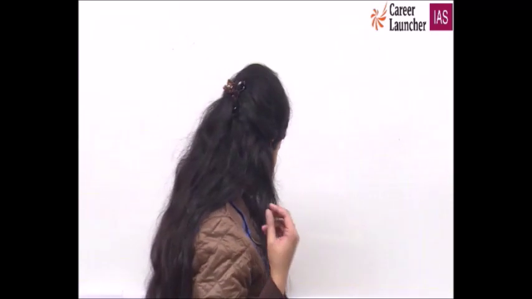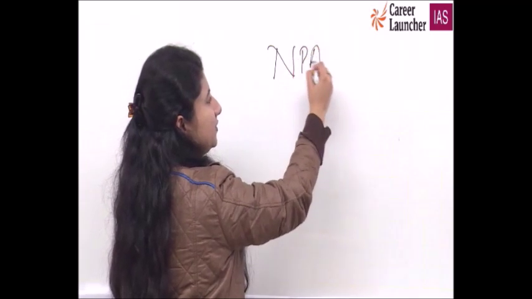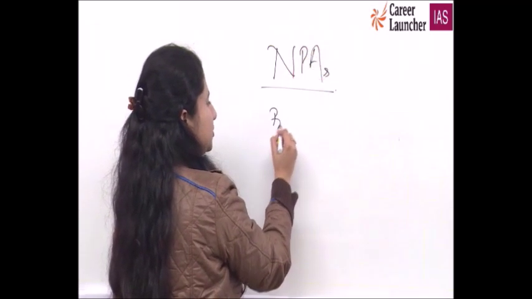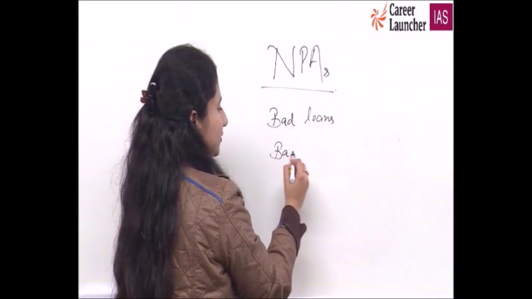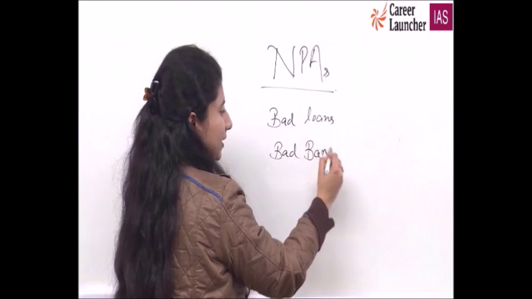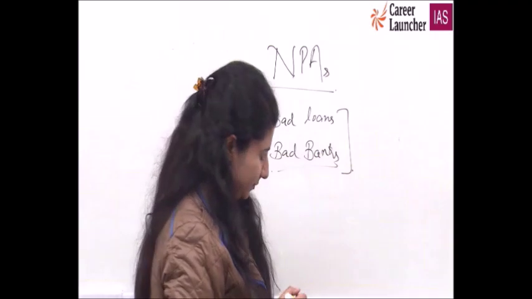Winding up of banks: this bank is good for nothing, wind it up, or it has a high amount of NPAs. These days we also have terms like bad loans, and we are thinking of bad banks as well. These words come up in your newspaper and can be asked in your examination as well. So D for doctor is the right option. Everything is under the purview of the RBI, under the RBI Act of 1934.